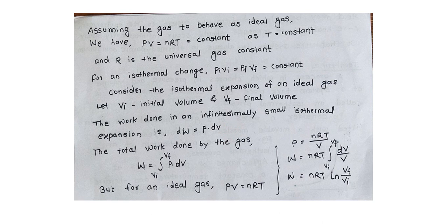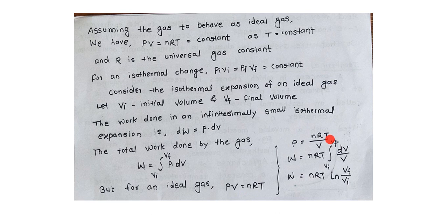Therefore, the total work done by the gas, integrating this equation, we will get W, total work done by the gas, equals integration of Vi to Vf of P dV. And you know that for an ideal gas, PV equals nRT and P equals nRT upon V, this equation.